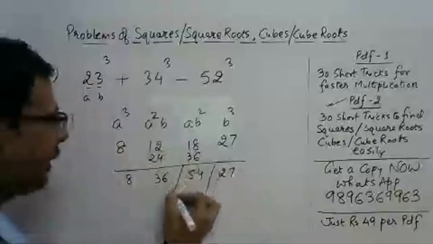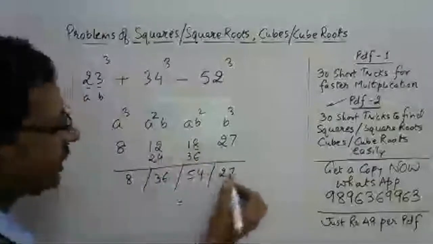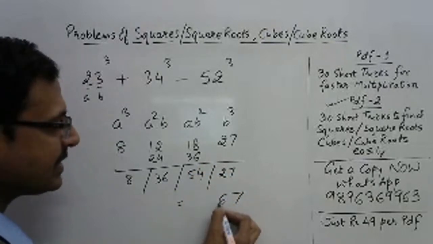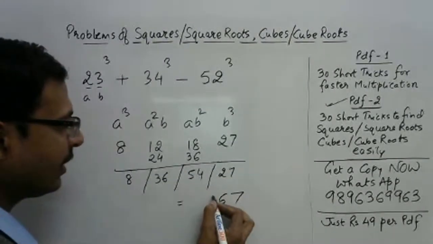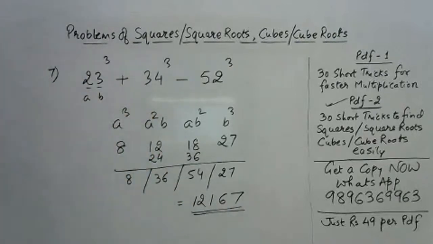Now, what we do, we carry forward the tens digit and retain the unit digit. So we have 7 here, 2 goes here, becomes 56, means 6, 5 goes here, becomes 41, 1, 4 goes here, becomes 12. So 12167 is the cube of 23. So that's the method you can follow.